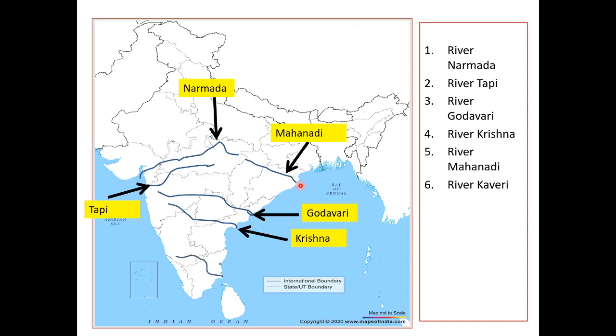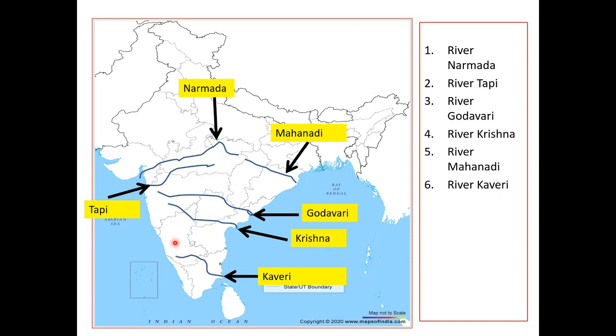After Mahanadi, we have river Kaveri. Kaveri is also an important river, a holy river in South India. So Kaveri also drains into the Bay of Bengal. Okay. It is a sacred river of Karnataka and Tamil Nadu, and rises at the Talakaveri on the Brahmagiri range in the Western Ghat. These areas are called the Western Ghat, and here are the Talakaveri Brahmagiri range. It is the origination point. Okay, and its length is around 800 kilometer.